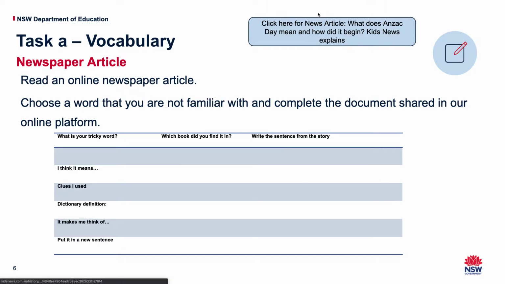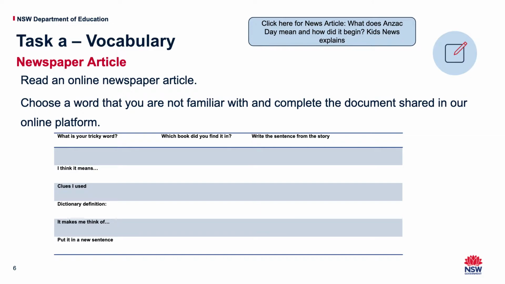Up here, I made it easier. I found a newspaper article for you. It's all about Anzac Day and what it means. This is a kids news article, so you can use this one. If you want to use a different one, then by all means use a different one, but please make sure that it's one that's appropriate for kids. Have a look at the BTN website. That's got a lot of kids articles. There's a lot of things in the world at the moment in news for adults.